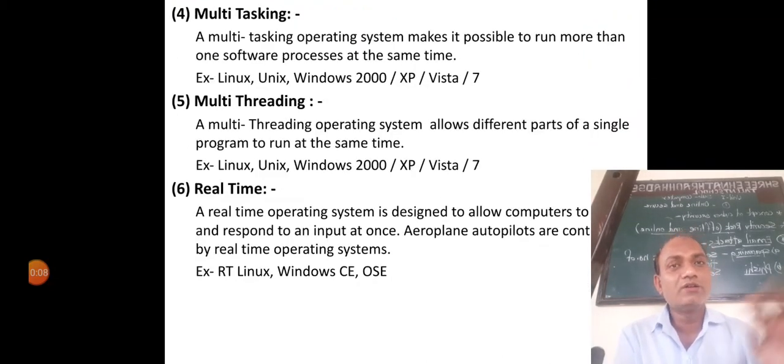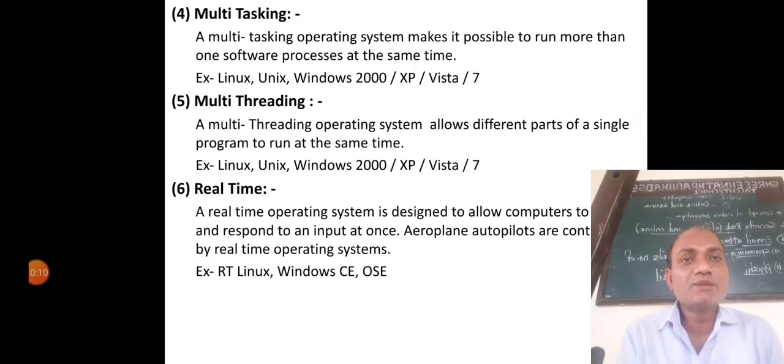Now the fourth operating system is multitasking. What is multitasking? A multitasking operating system makes it possible to run more than one software process at the same time.